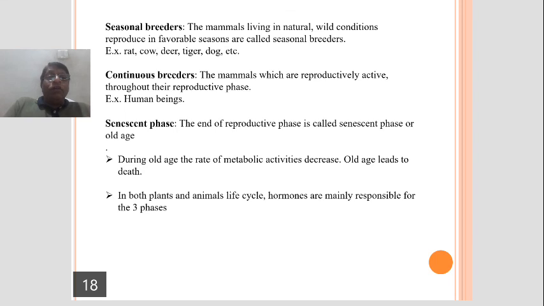Third phase is senescent phase or old age. During old age, if we examine, the rate of metabolic activity decreases or it goes slow down. All the metabolic activities go slow down. This is the indication of aging.